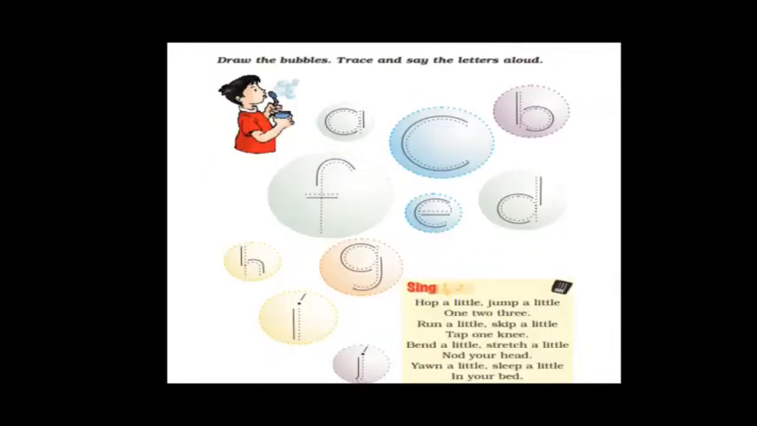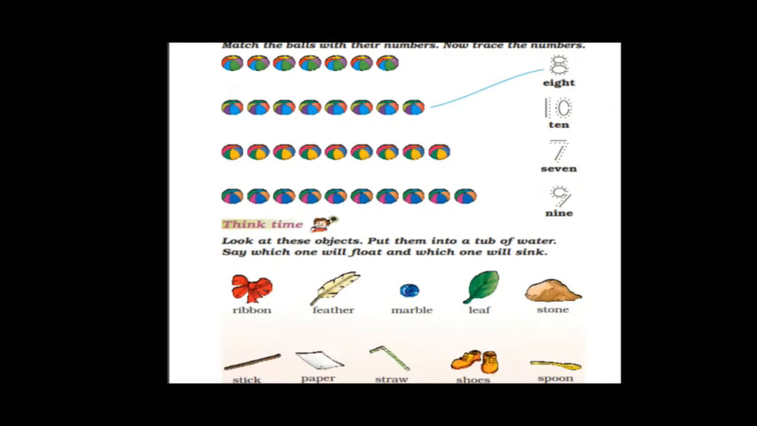Open page number 24. So here children, draw the bubbles, trace and say the letters. Here also a few letters are given, children. Inside, can you see few dots are there, you have to trace the dots. After that, you have to read the letters. Now there are a few letters given, which are A, C, B, F, E, D, H, G, I, J. Once you trace the dots, you will get the letters, so that you have to read out.